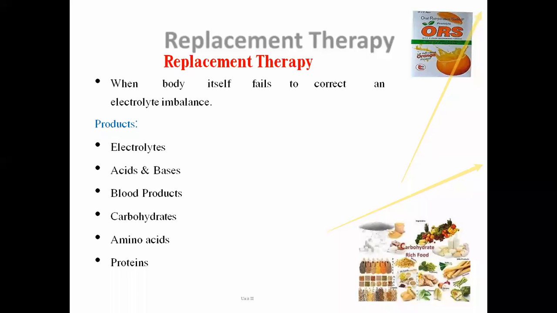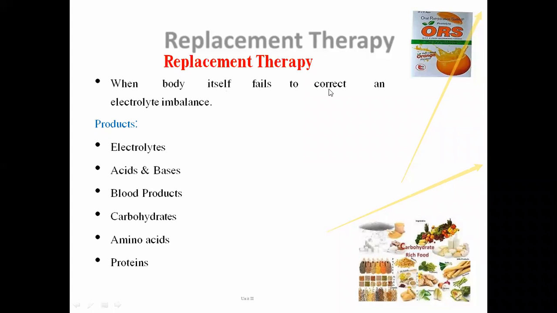In order to maintain the normal ionic balance in our body, if the body is unable to maintain this physiological balance by itself, then we go for an external source, external treatment.